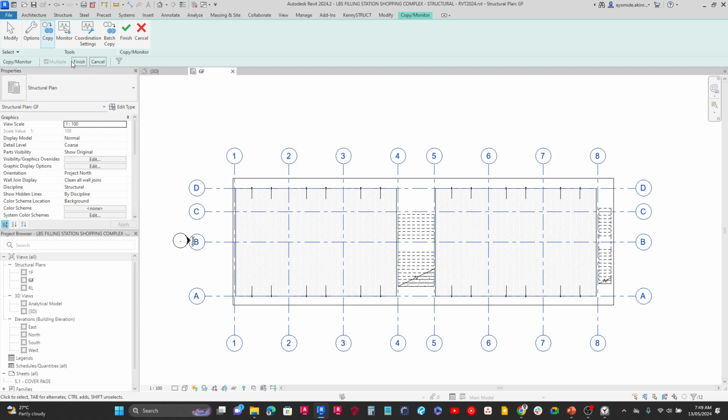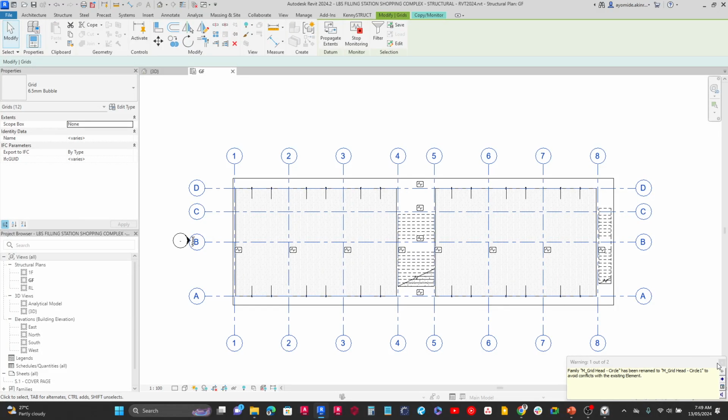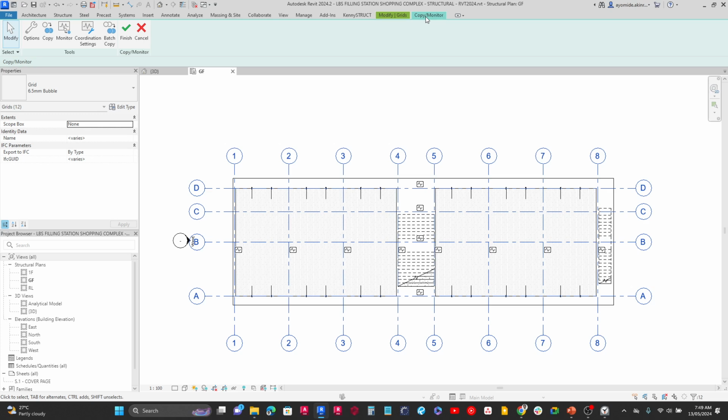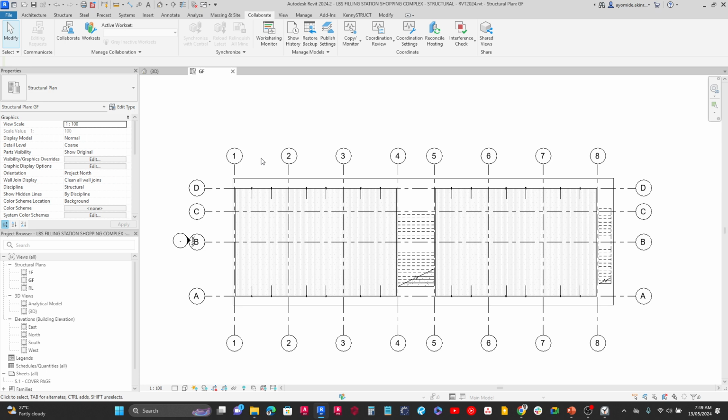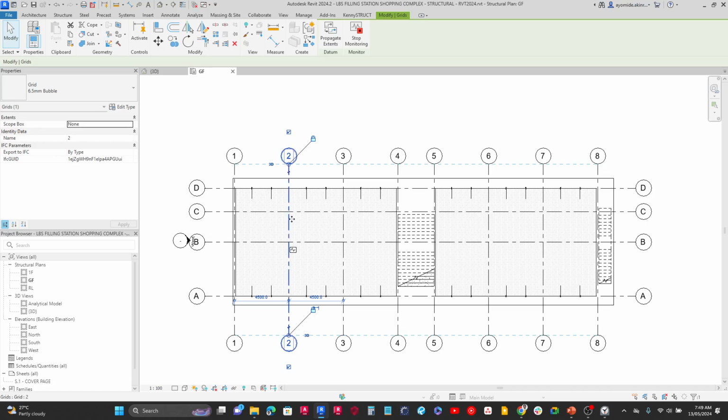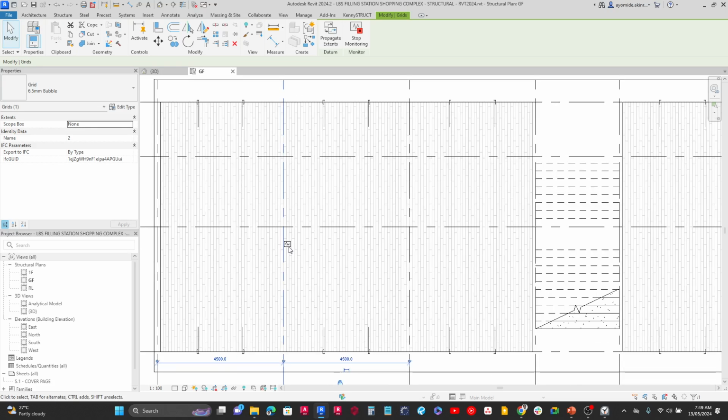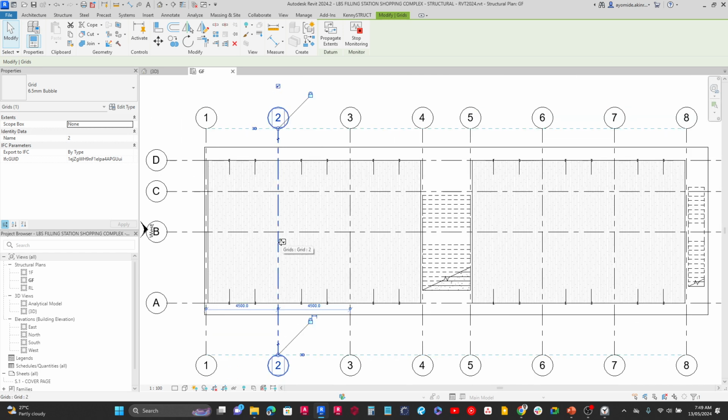When I'm done, I come over here and click on finish to bring those into the project. Just going to close this one in over here for now. Once I've done that, I make sure that I come over here to the copy monitor and then click on finish. Now, just like I explained earlier on, if I click on this grid line, for instance, you see that it's going to have this heart pulse icon beside it, meaning that if anything happens to it in the original model, which is the architectural, you would be alerted over here. That means that it is monitored.